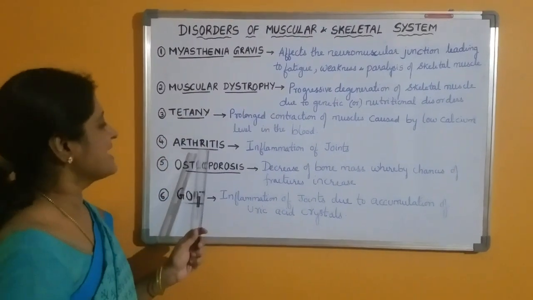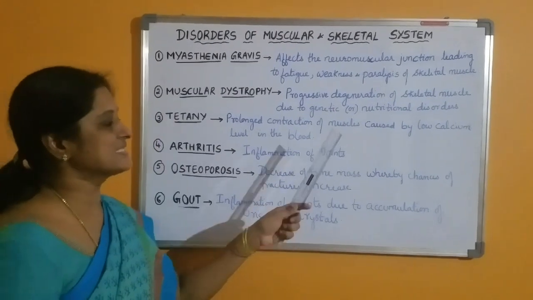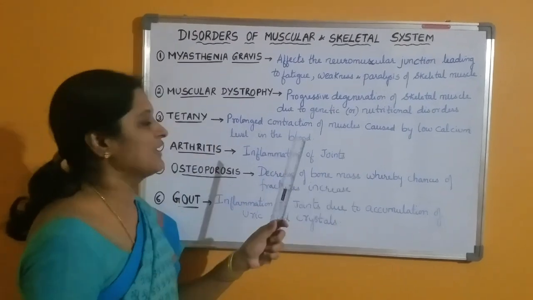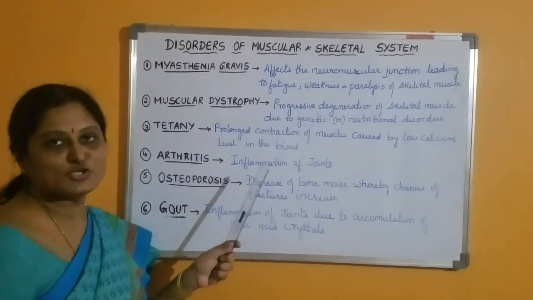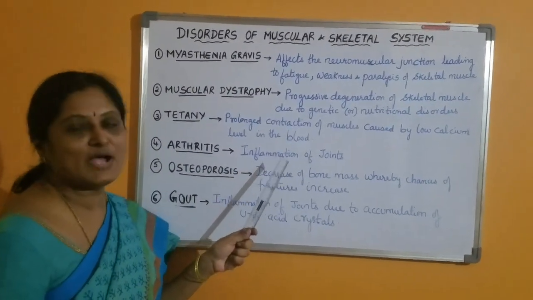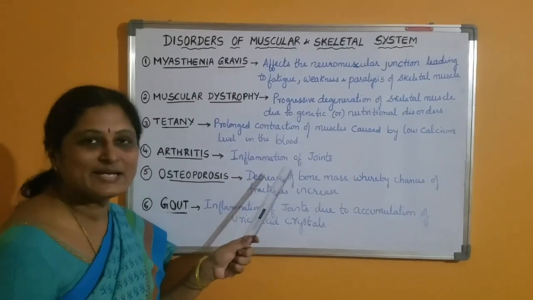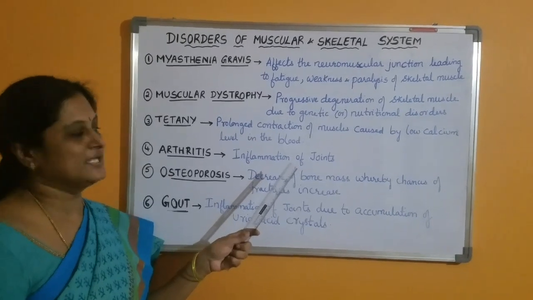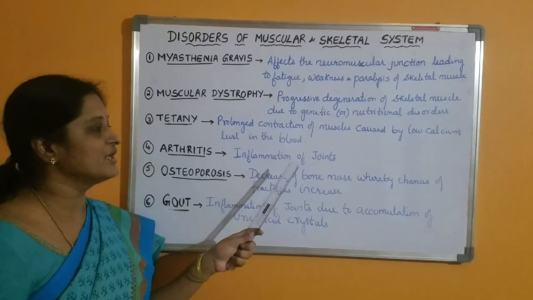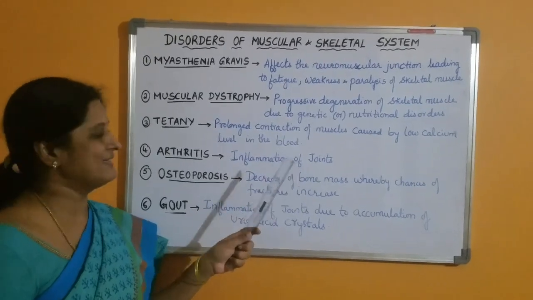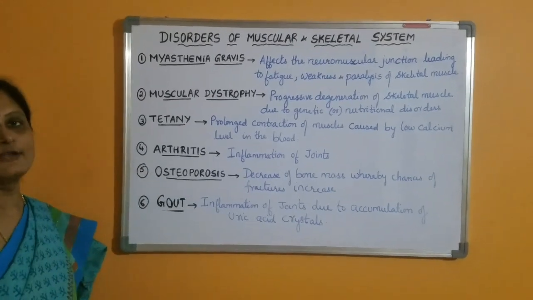The next one is arthritis. It is the inflammation of the joints which results in swelling and stiffness. The reason for inflammation of the joints may be damage of the hyaline cartilage which covers the joints, or it may be due to a decrease in the synovial fluid present between the joints. As a result of decrease of synovial fluid, the friction between the bones increases, and it results in the inflammation of the joints, which is called arthritis.